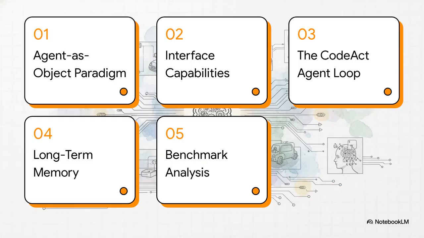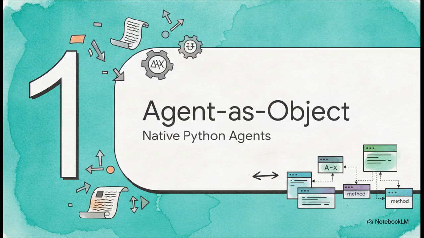Here's our roadmap for this explainer. 1. The agent as object paradigm. 2. Interface capabilities. 3. The CodeAct agent loop. 4. Long-term memory architecture. And 5. Empirical benchmark analysis. Let's get right into it. Section 1. The agent as object paradigm.